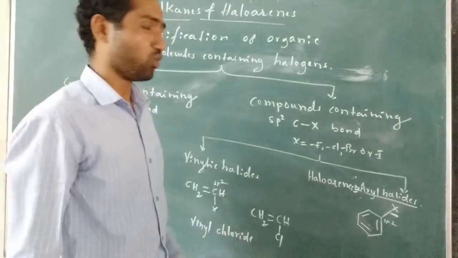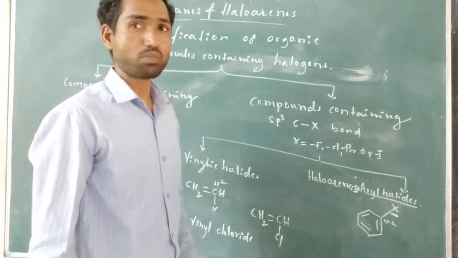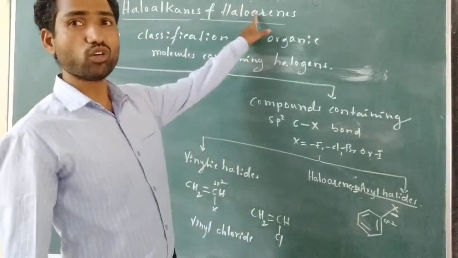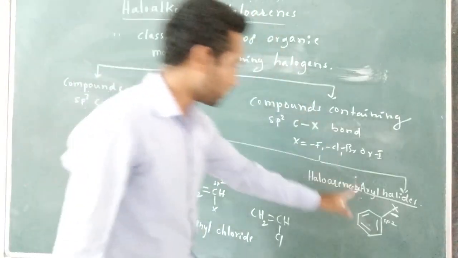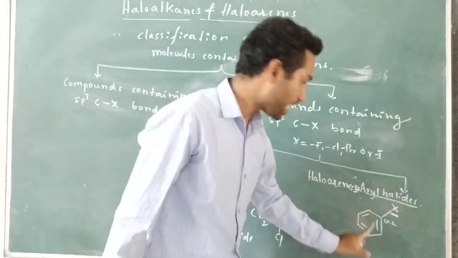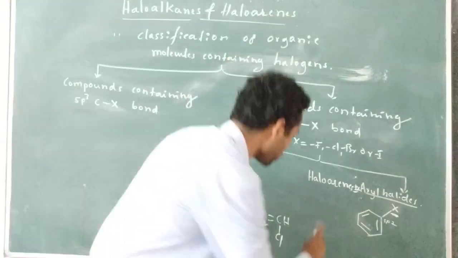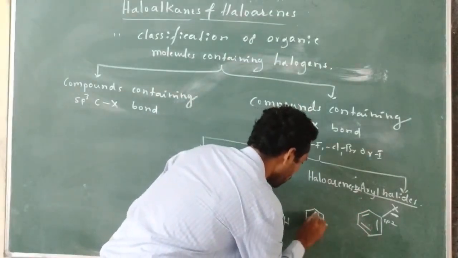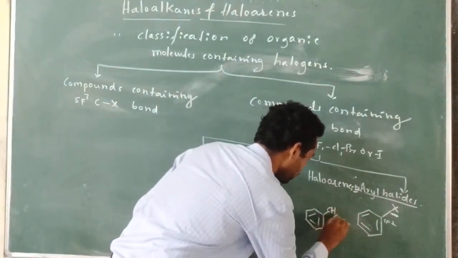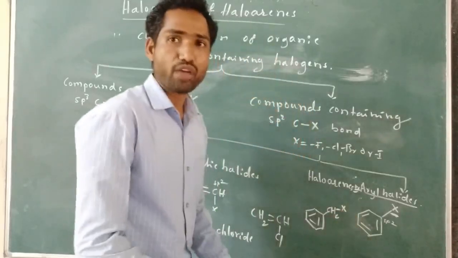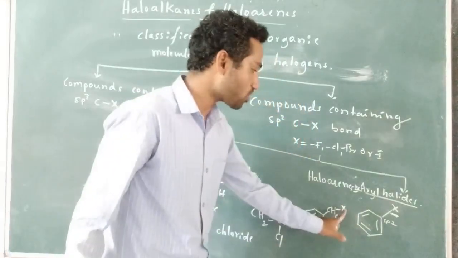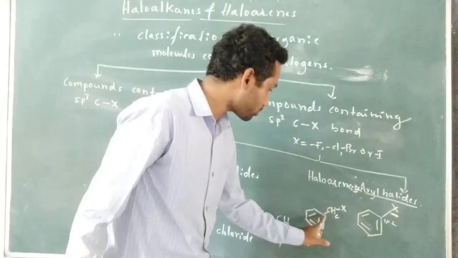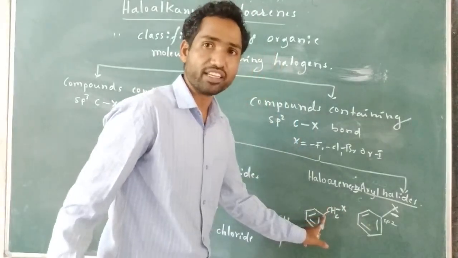Right. So now, what is the heading of our chapter? Haloalkanes and haloarenes. So this is what a haloarene is. But this is not a haloarene. We should not call this a haloarene, C6H5CH2X. Why should we not call this a haloarene? Because the halogen is not directly attached to the sp2 hybridized carbon of the benzene ring.